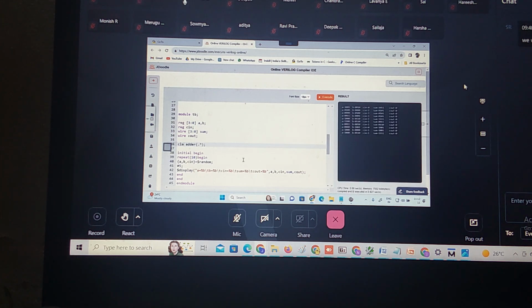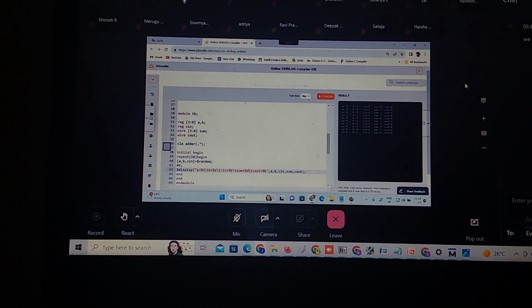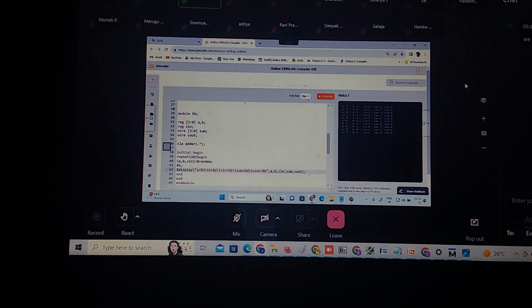Now this is my sum and carry. Let me print in decimal to verify the answer. A and B in decimal, and sum also I'm going to print in decimal. Now let us see whether it is working as an adder. So 9 plus 2 is 11. 4 plus 0 is 4. 8 plus 6 is 14 plus 1 is 15. And 12 plus 6 is 18 plus 1 is 19. 19 means sum will be 0011, that is 3. Cout is nothing but 1.